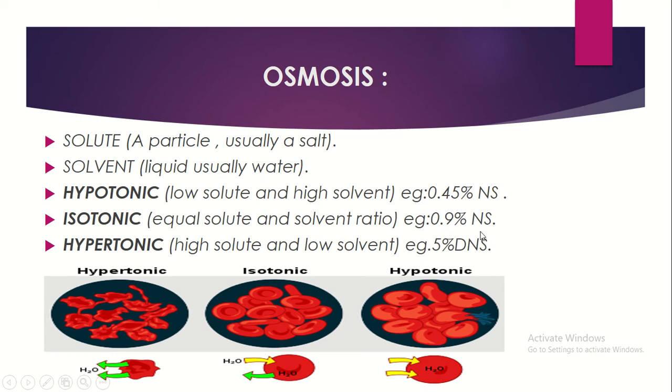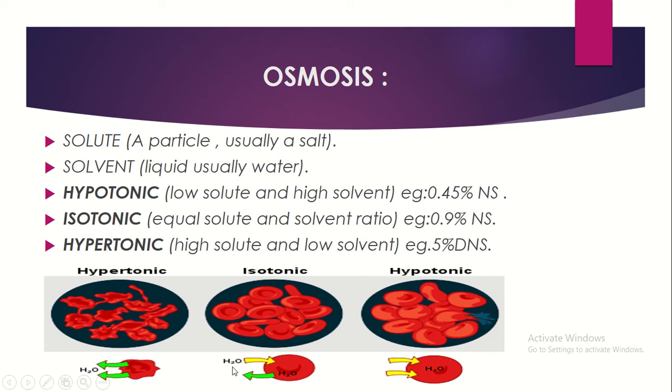For example, 0.9% NS. When you go to a bedside, you will come across many solutions. I'm just giving one example, which is an isotonic solution. Hypotonic is where the water concentration is high and the solute, usually salt, is low. An example is 0.45% NS. Hypertonic solution has high solute, so the salt is high and the solvent, water, is low. An example is 5% DNS. So this is an easy example.